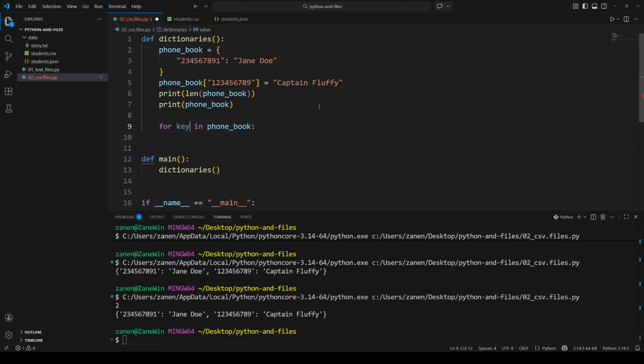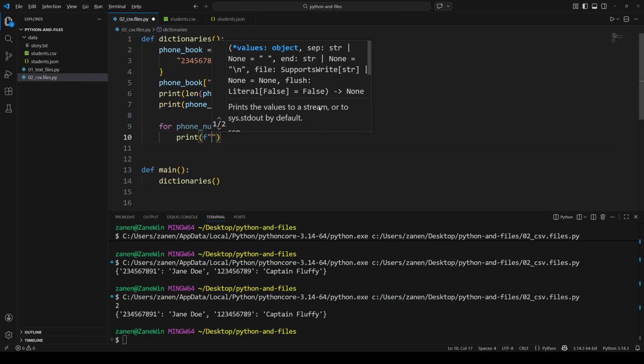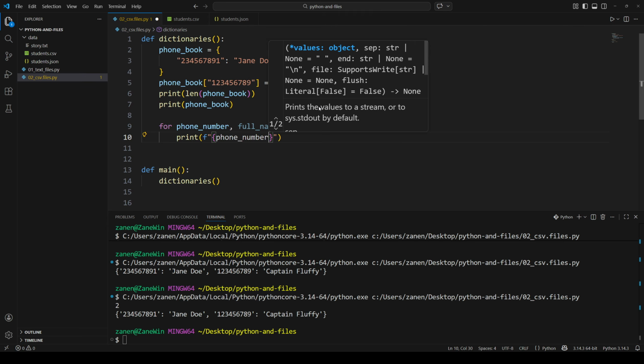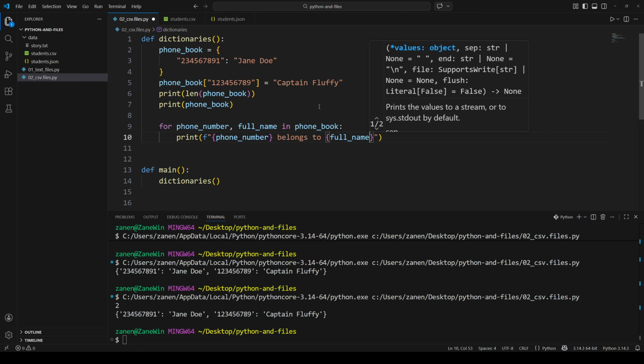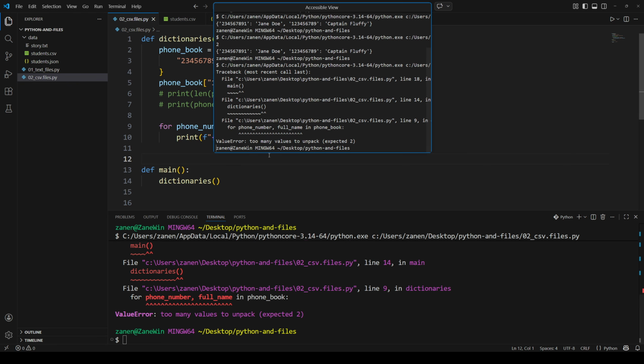But now I maybe want a more descriptive name. So the key always first. So I would say phone number and let's say full name in phone book, and then I could print. And I can use string interpolation with f-strings and say phone number belongs to full name. And then I could comment these out because we don't care about them right now. And then we can run it again.